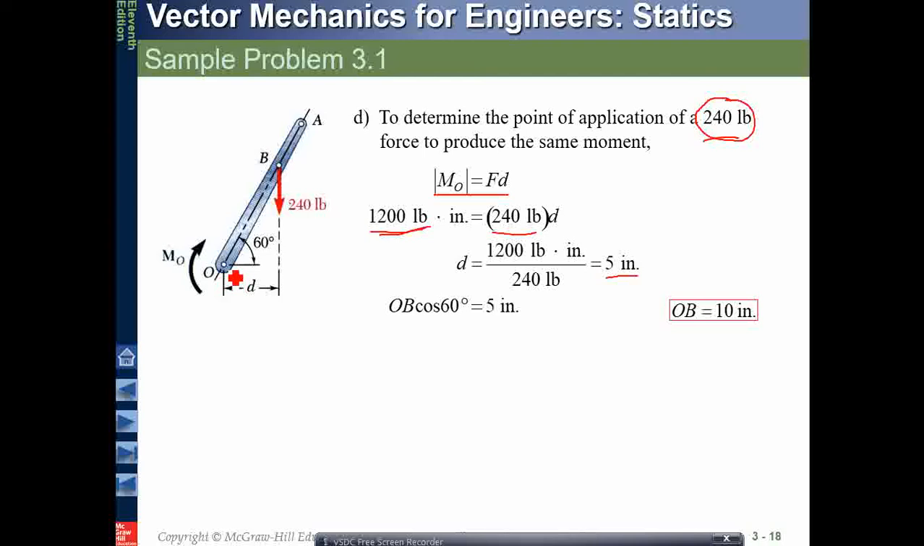Remember that the 5 inches is this OB. D comes up to be OB, so my D is this. In that case, the distance will be OB times cos 60 degrees. This D we have obtained is 5 inches. To calculate OB, just use the trigonometric function to obtain OB. So you now see that the position of the force has changed, and the D is different.